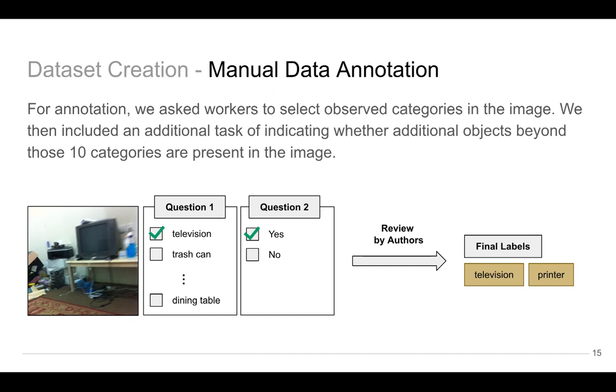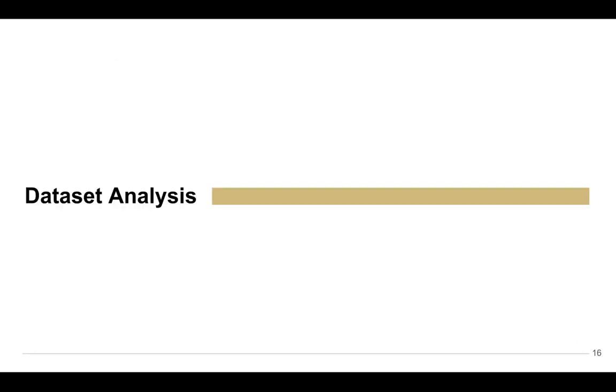We then included an additional task of indicating whether additional objects beyond those 10 categories are present in the image. If the majority of workers identify additional objects in the image, we conduct a further review to determine the specific ImageNet categories that are present.